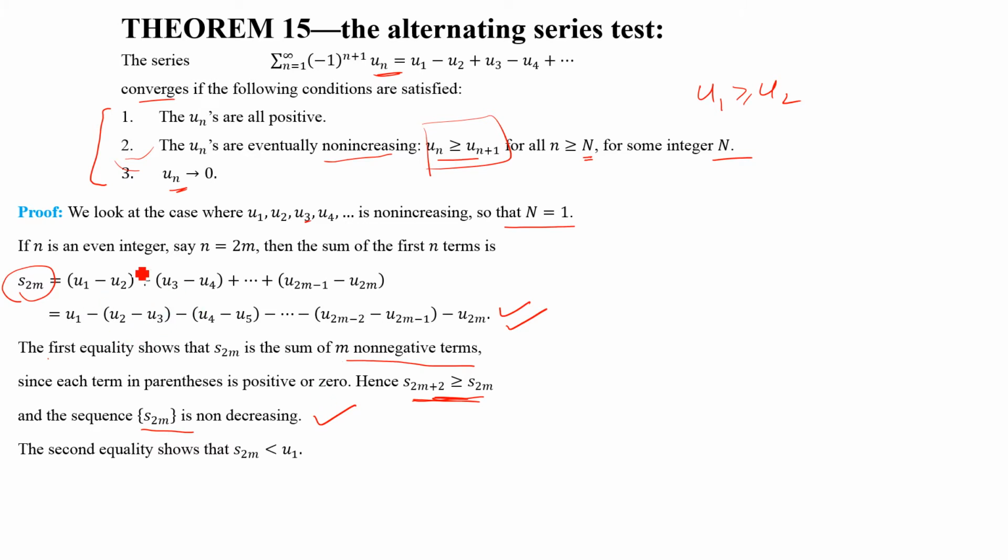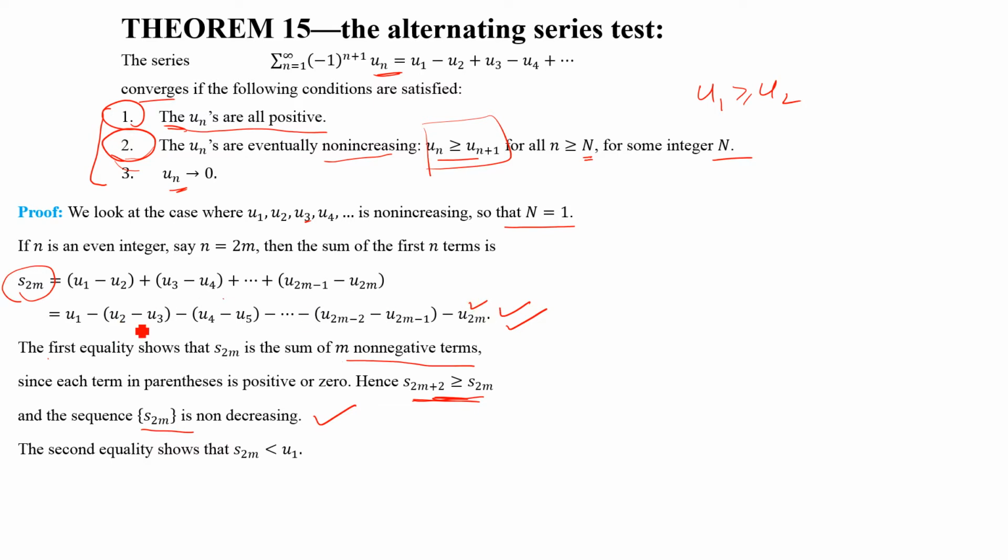Because again, by condition 2, if un is greater or equal to un plus 1, then u2 minus u3 is non-negative, u4 minus u5 is also non-negative, and so on. Similarly, u2m is positive because of condition 1. The un are positive.